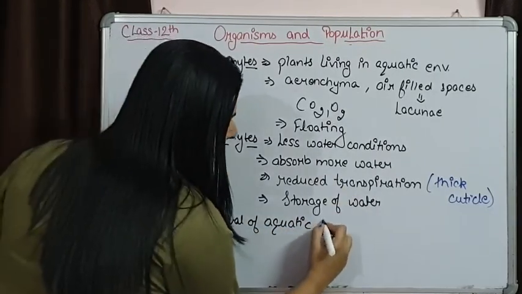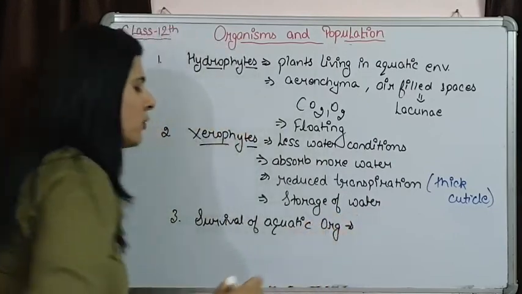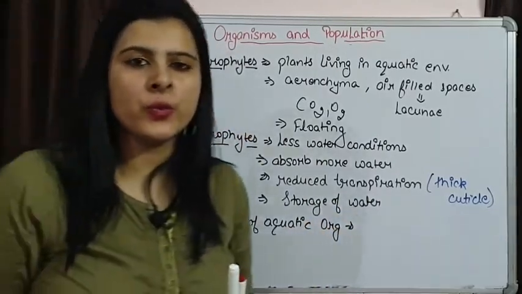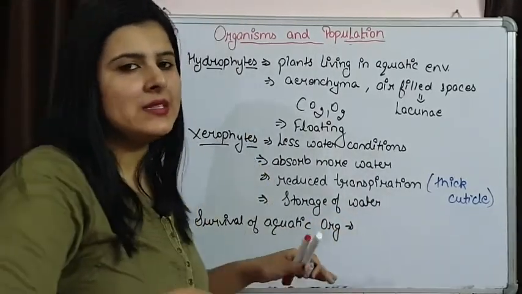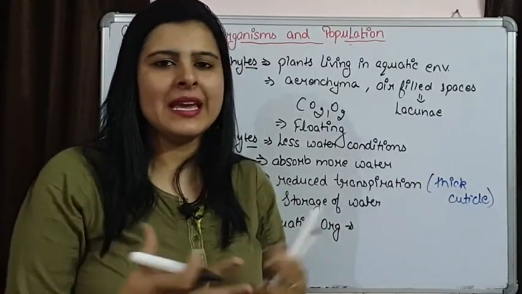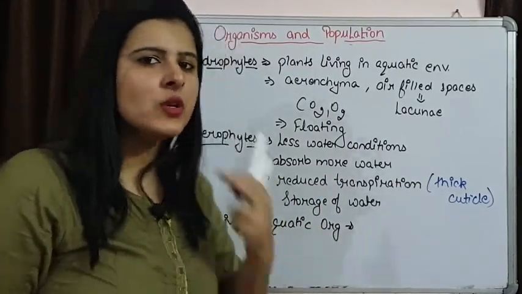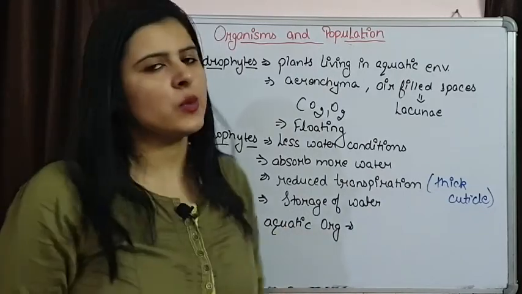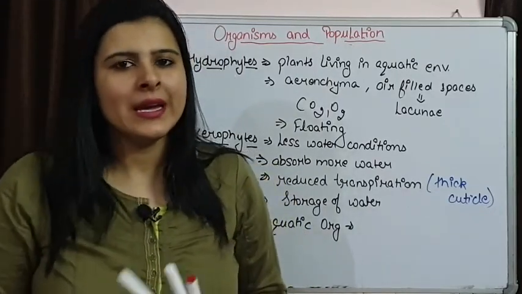So whenever there is a drought situation or rainfall is not proper, then the water is going to be less, lakes and ponds dry up. So in such a situation, chances are that aquatic organisms are going to die.